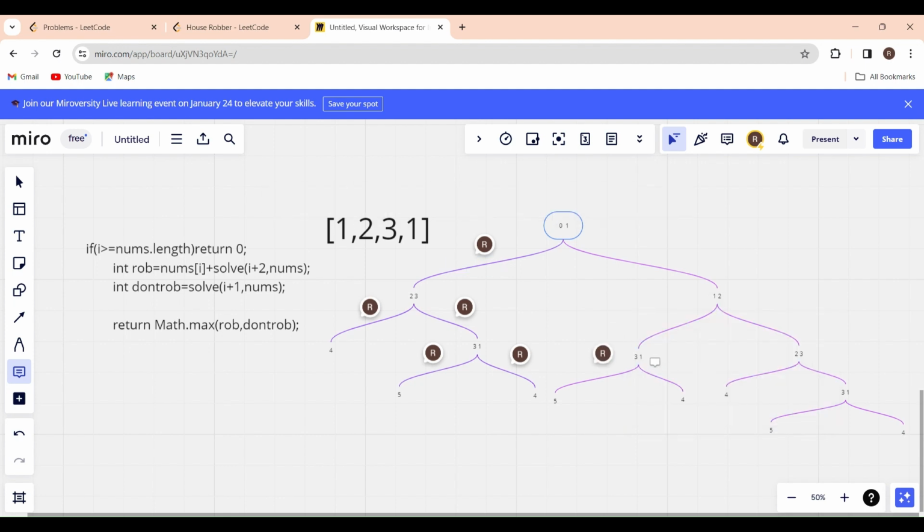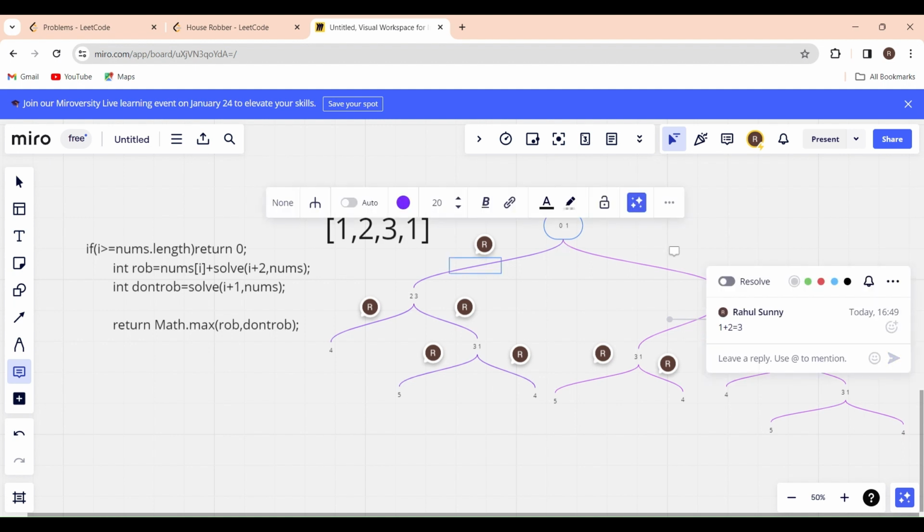Okay, and I don't want to rob the last house, and I want to move to the next house. If I move to the next house, it will be out of bounds and it will be 0. So what will be the maximum of 1 comma 0? 1. So what is the condition here? If I rob the last house only, I am getting a maximum value. So I will rob the last house. By robbing the last house, what was I getting? 1, right? So 1 plus, if I rob the second house, what will be the value here? 2. 1 plus 2, which is equal to 3 here.